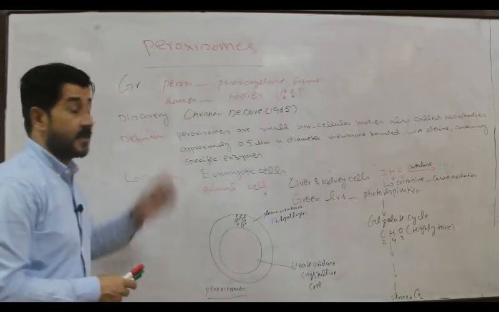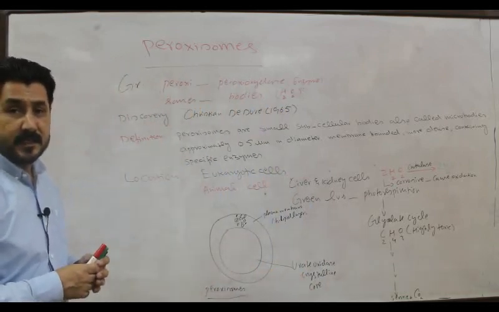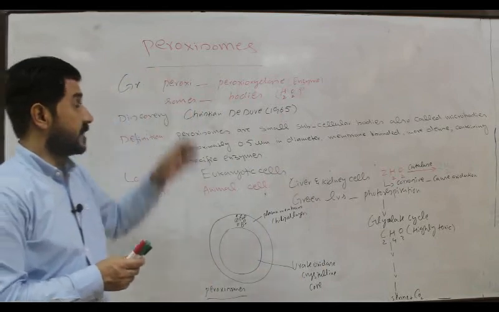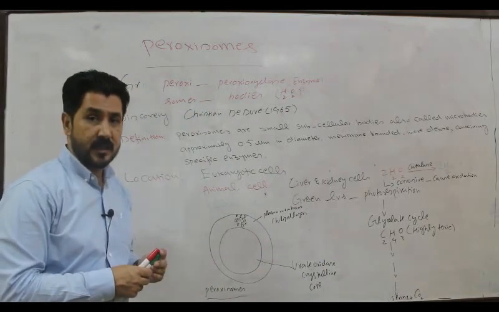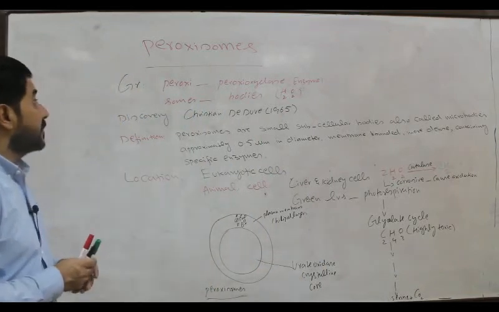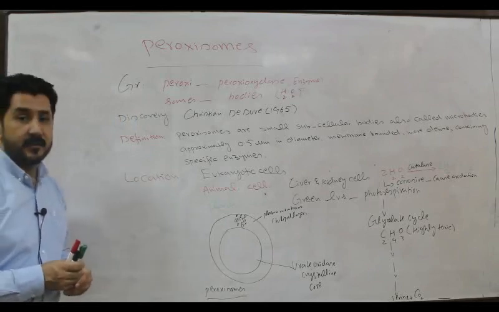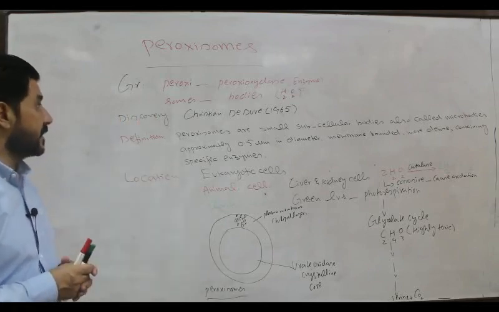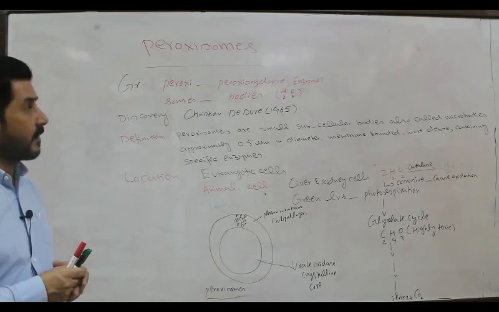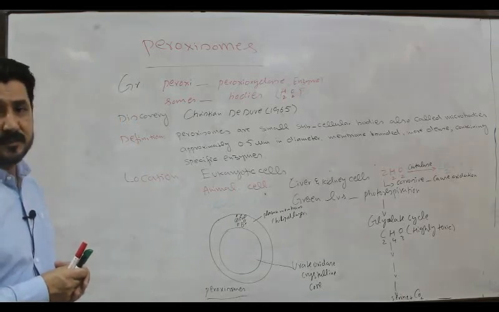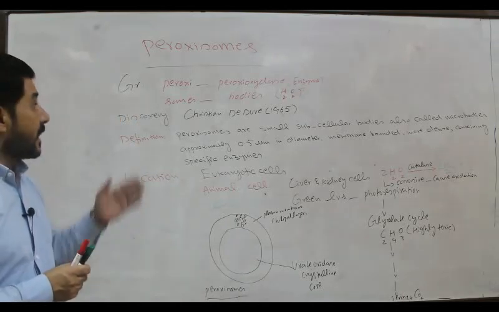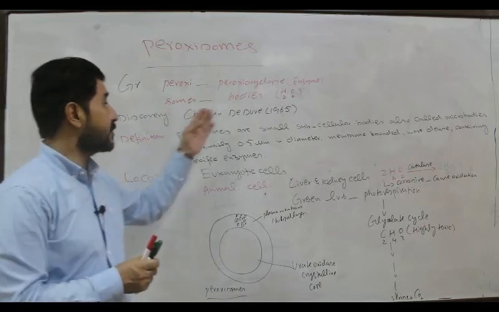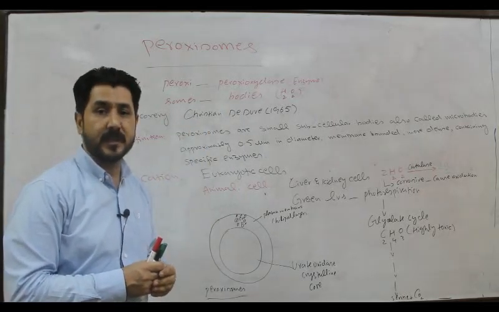Today we will discuss another cell organelle that is called peroxisomes. The word peroxisomes is derived from Greek words, peroxy and somes. Peroxy means peroxidase, which is a type of enzyme, or peroxy also means that it contains hydrogen peroxide.